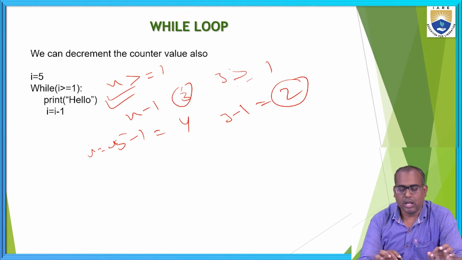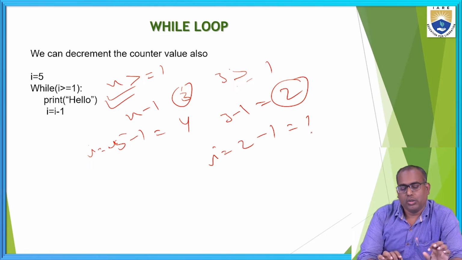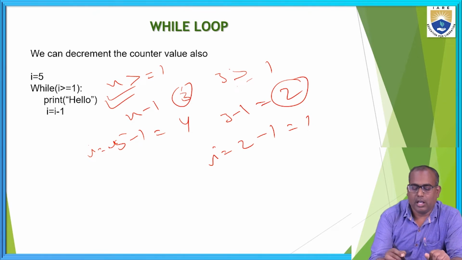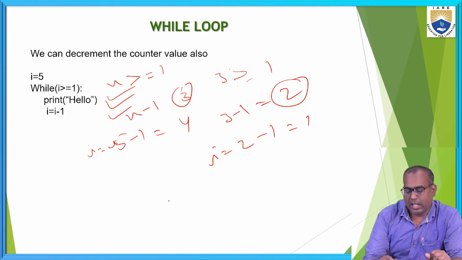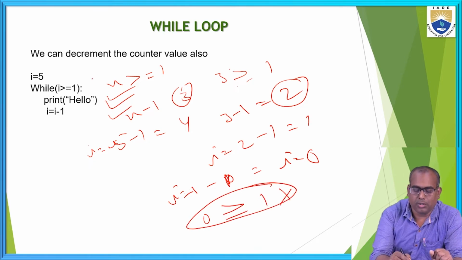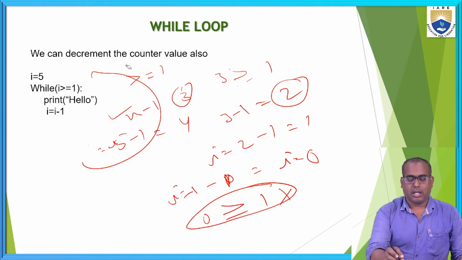So the condition is true. I am printing hello. Next I value becomes I is equal to 2 minus 1. Now 1. 1 greater than or equal to 1. Condition is true. Now also I am printing hello. Then 1 minus 1, now I value becomes 0. 0 greater than or equal to 1. Condition is false. At that time we come out of the loop.